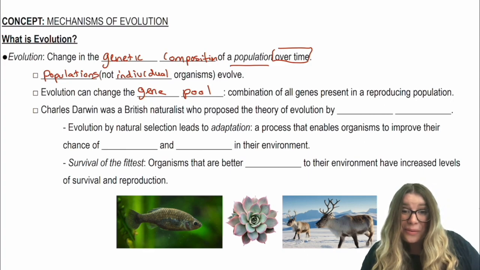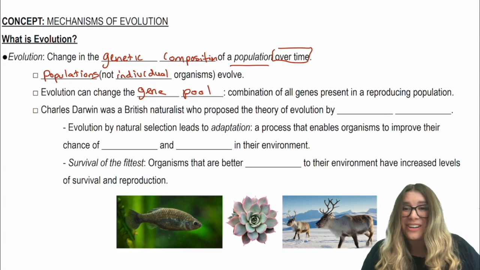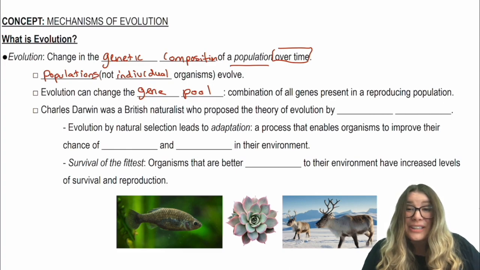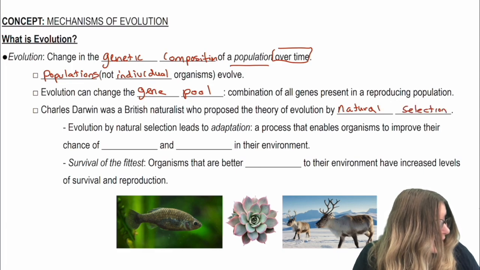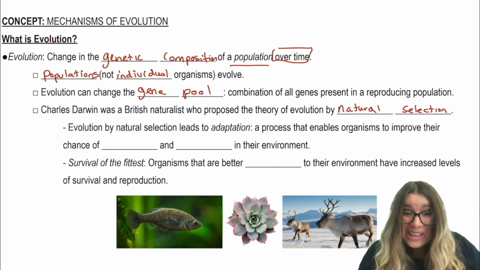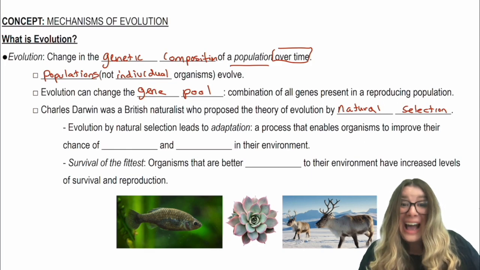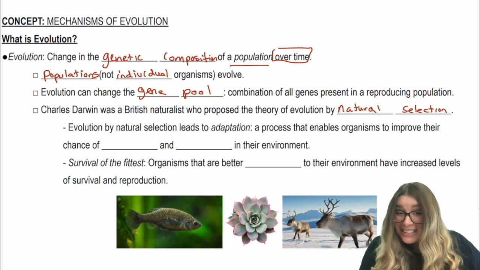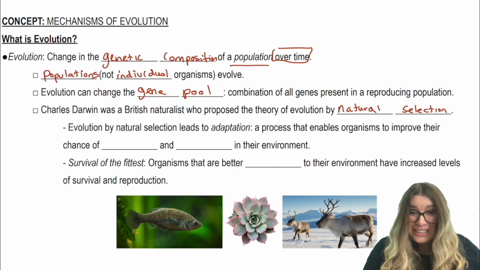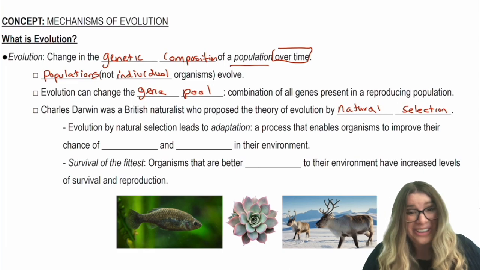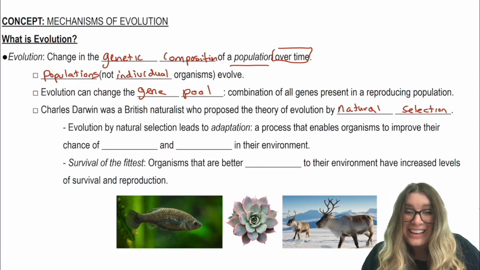Now, Charles Darwin is said to be the father of evolution. Charles Darwin was a British naturalist who proposed that the theory of evolution happens by natural selection. So in later videos, we are going to talk through the mechanisms that cause evolution. Mechanisms mean how does something happen? And we're going to see that Charles Darwin said that evolution happens by natural selection. But we're going to find out in other videos too that natural selection is not the only cause of evolution.